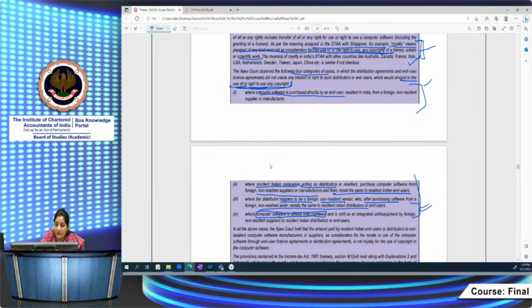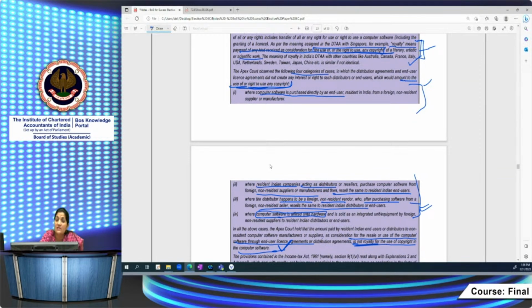In all the above cases, the apex court held that the amount paid by a resident Indian end user or distributor to a non-resident computer manufacturer or supplier as consideration for resale or use of computer software through end user license agreements is not royalty for the use of copyright in computer software. So this is a very important ruling. In that case, you have to say it is not chargeable to tax at all. So there is no question of what rate TDS has to be deducted. Answer is straightforward. Suppose there is no DTAA.